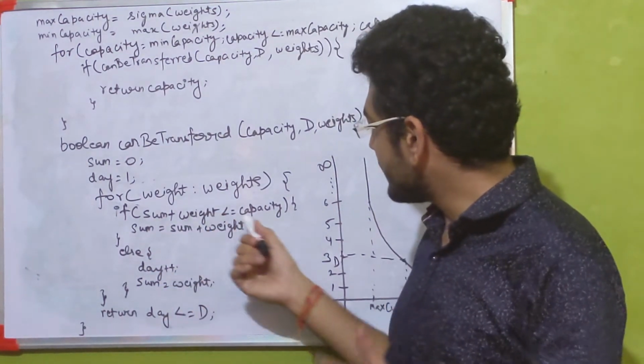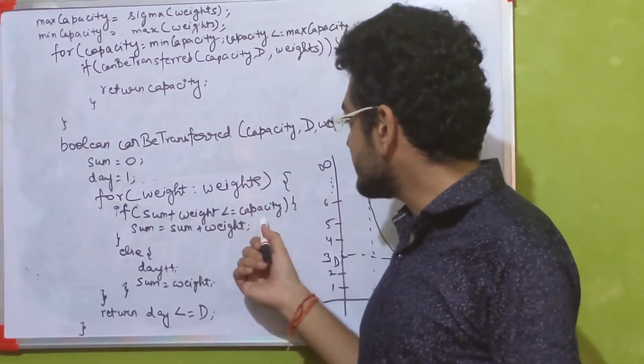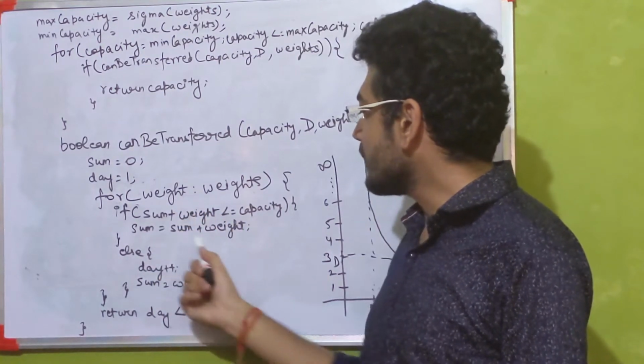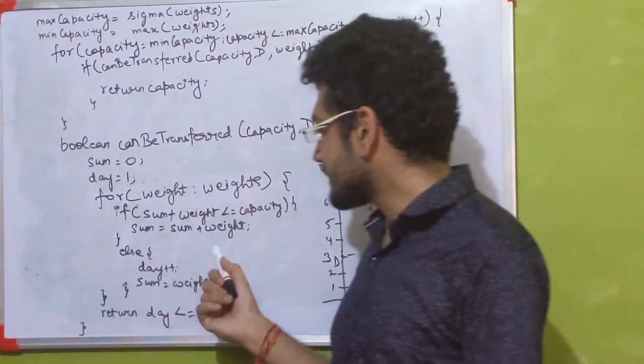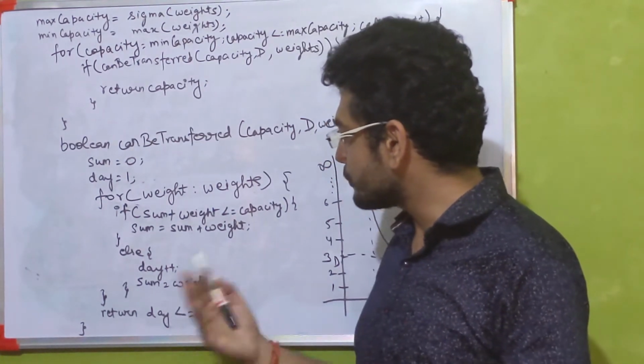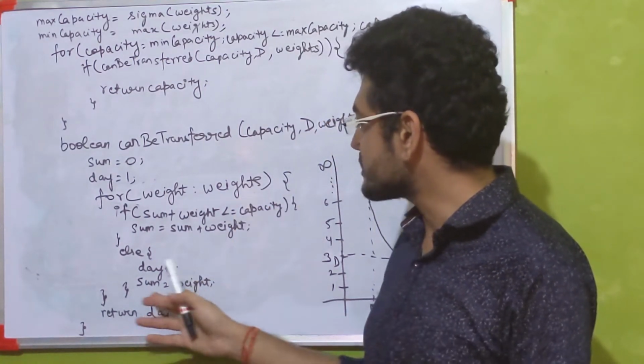We are going to compare it against the capacity of the ship. If it doesn't exceed the capacity of the ship, then that means we can add this current weight to the current shipment. But if it does exceed, we are going to increment the day, that is, move towards the next day and add this current weight to the next shipment.